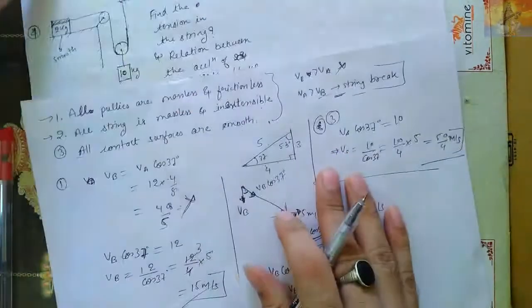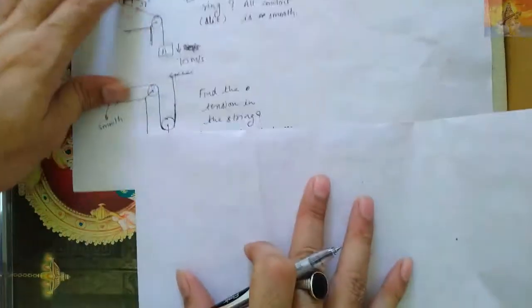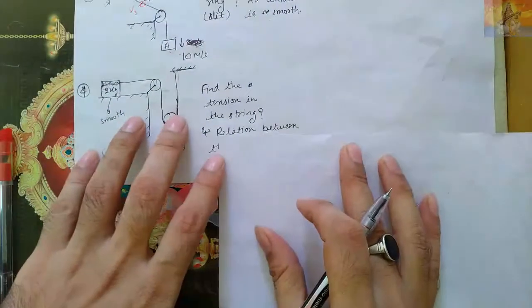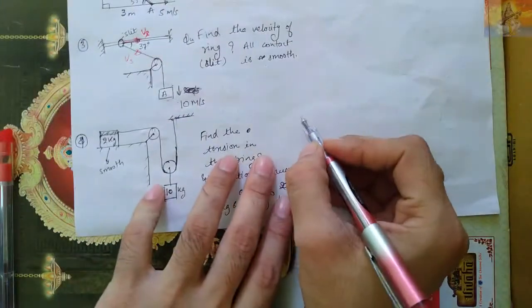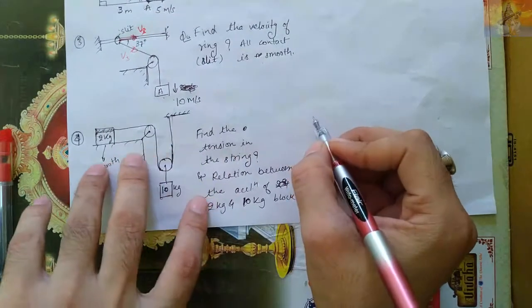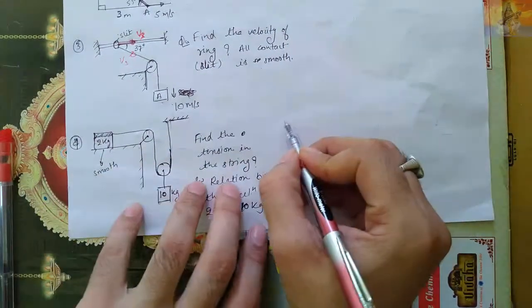Question number 4. Let's see here question number 4. I would like to solve it properly with a few different methods, as a few different concepts are there, many concepts are there. So I would like to solve it here. So for question number 2, look carefully here. Let's make the free body diagram.